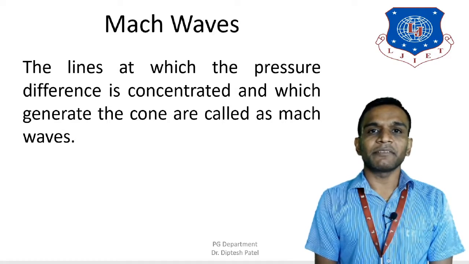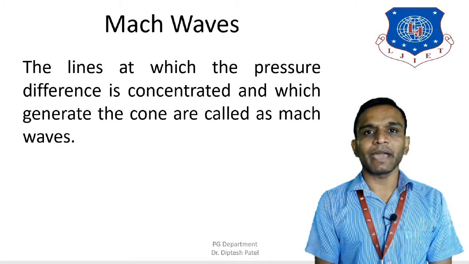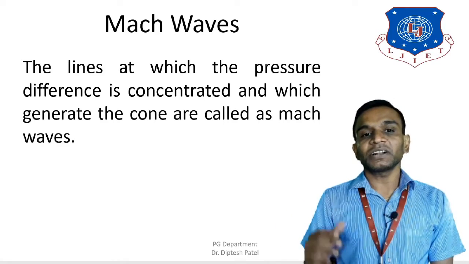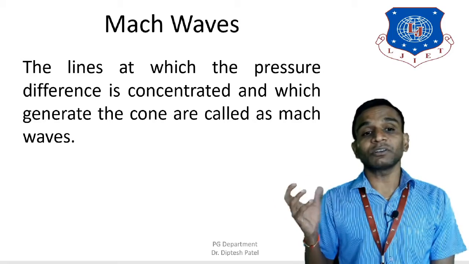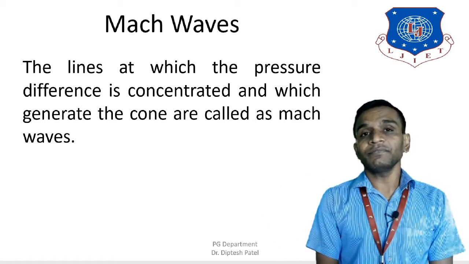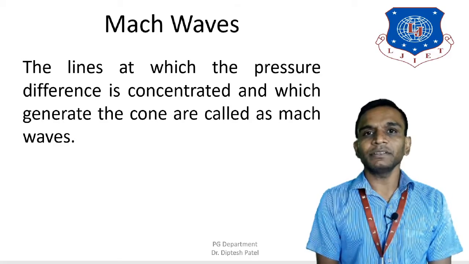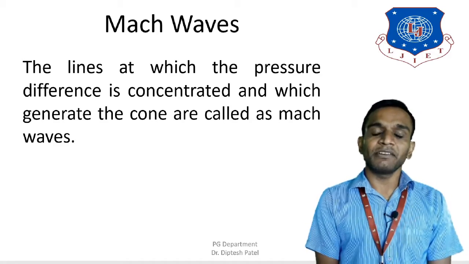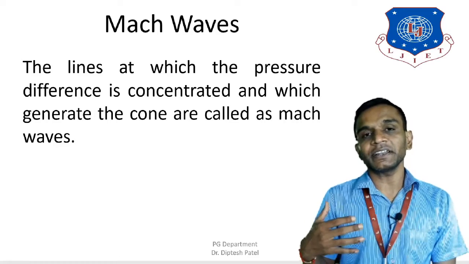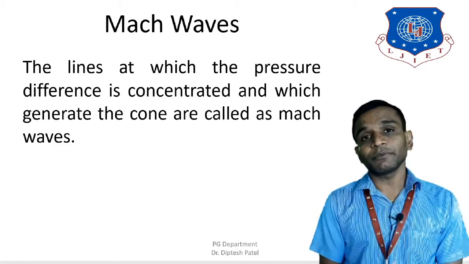Next one is Mach waves, which are also known as Mach lines. So the line at which the pressure difference is created or concentrated, which generates the ultimate cone, also known as the Mach cone, is called the Mach waves or Mach lines. So Mach lines are basically generated from the point of source.